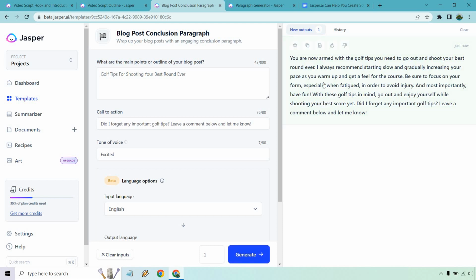Perfect. That's exactly what we were talking about. It kind of sums it up. These are going to be some of the best tips. Take your time, start slow. And then, of course, did I forget anything? Usually when it comes to, say, not viral videos, but I see this all the time with movie videos where it's like counting down the best top 10 movies of the current year. And people will always be like, where is The Lion King? Or it's whatever random movie, right? So it's a good way to get more engagement if you leave with something that's a call to action.